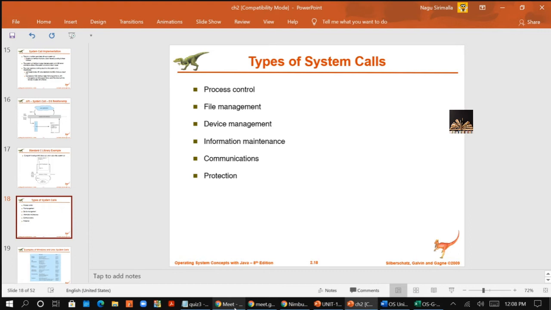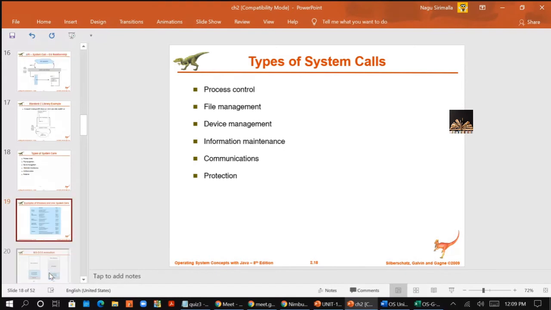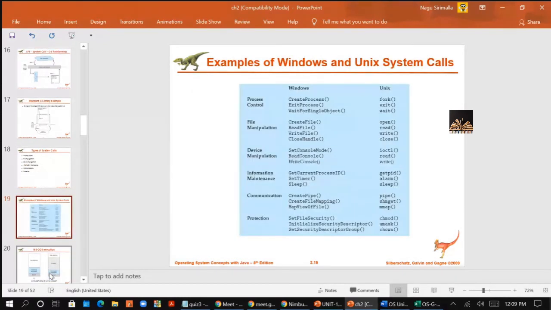So I give you the list of system calls for each and every type. Let's start with process control system calls. Here the diagram was given, the common system calls which are there for Windows and Linux. Apart from this, you have more system calls also. That list now I am going to give you. Please make a note of those.